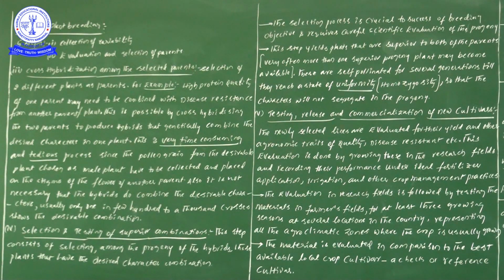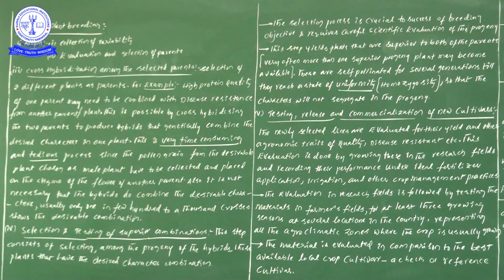So our hybrids definitely must consist of superior combinations or not. Suppose if you are not getting a good selection, definitely you cannot obtain the new variety. That's why the selection process is crucial to success of breeding objective and requires careful scientific evaluation.